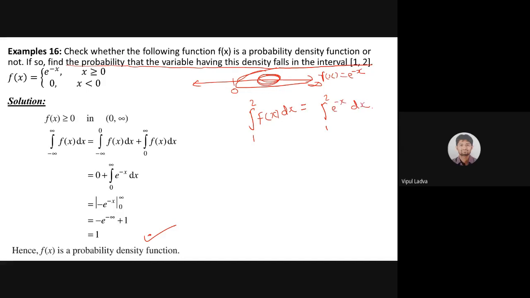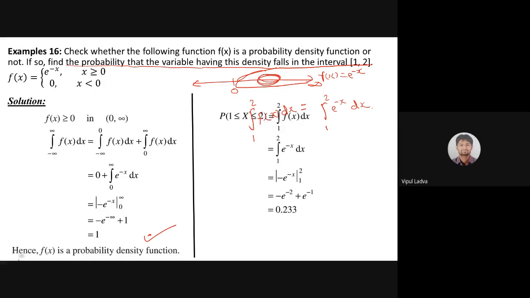और ये छोटा सा एक integration करेंगे, किस तरीके से करेंगे? Let me show. This is the solution for the second part, and hopefully you will be able to get this also. देख लीजिए एक बार, समझ में आ रहा है नहीं आ रहा है? Integration तो वही है, e raised to minus x will be e raised to minus x divided by minus 1. बस limit change हो रही है.